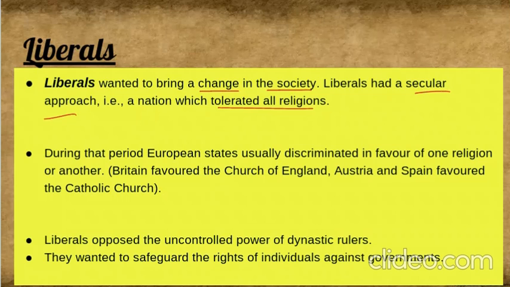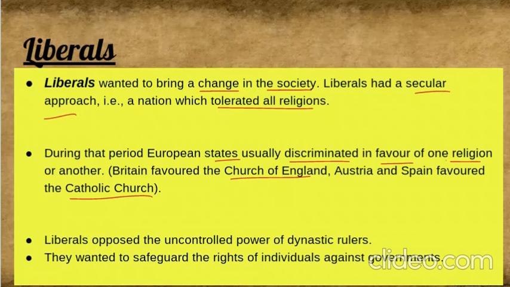During that period, European states usually discriminated in favor of one religion or another. Like Britain favored the Church of England, Austria and Spain favored the Catholic Church. It's not about the majority. It was not like they were the majority, but the state gave more favor and priority to these. So what did liberals want? That there should be a secular nation where all the religions are equally treated.